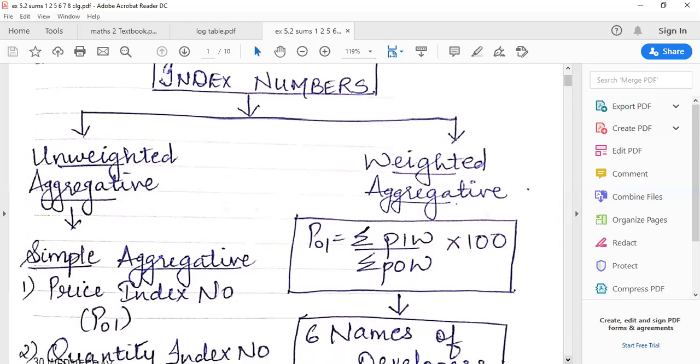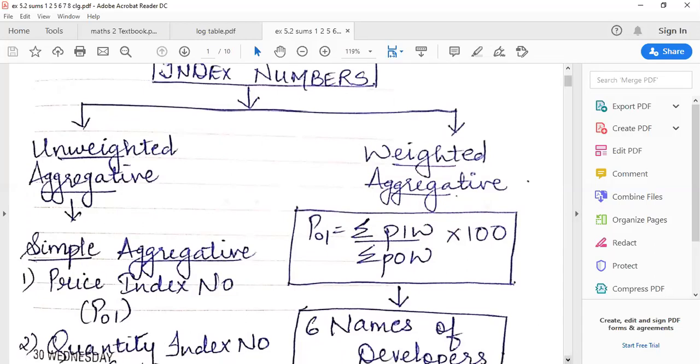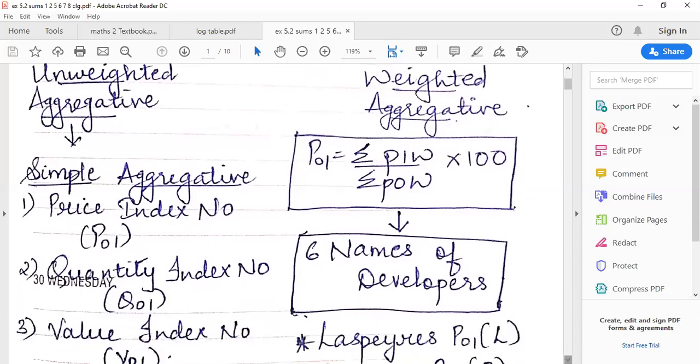Index numbers are divided into two parts: unweighted aggregative index numbers and weighted aggregative index numbers. We have finished the unweighted aggregative part. For your quick revision, I've written the formulas.